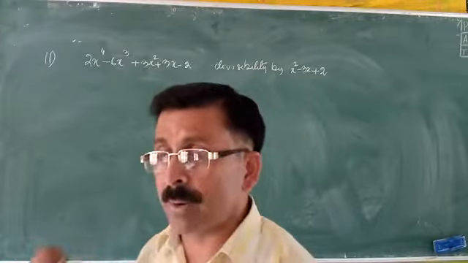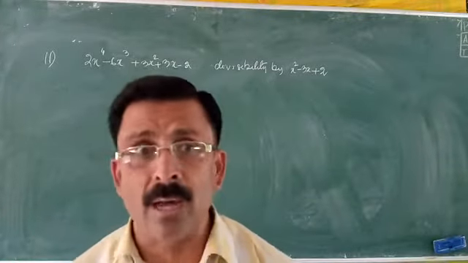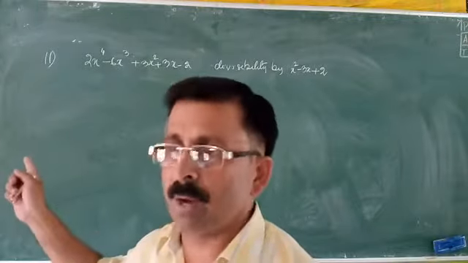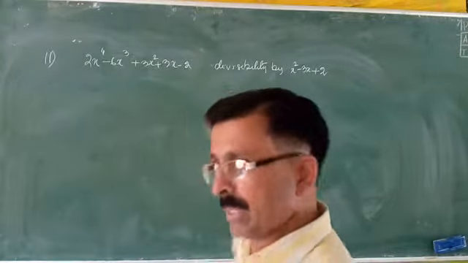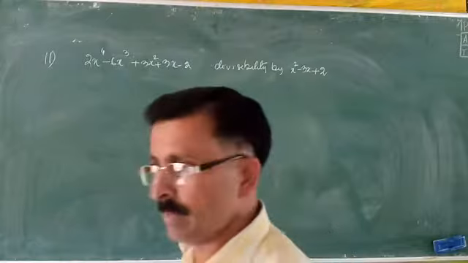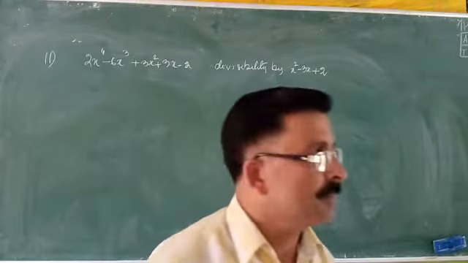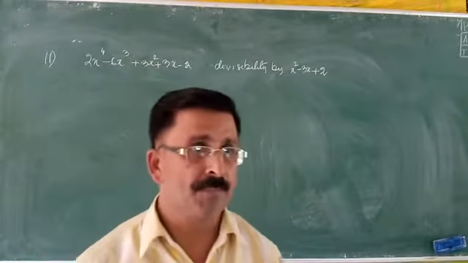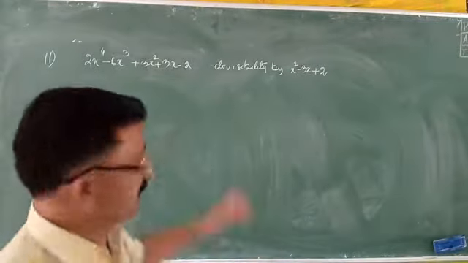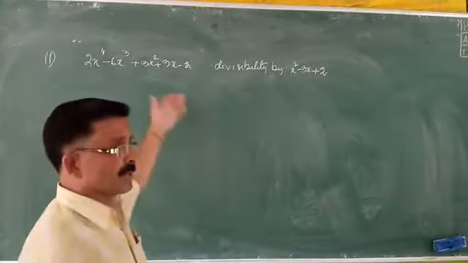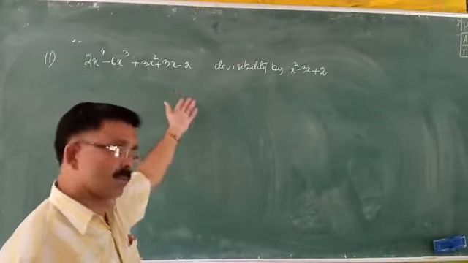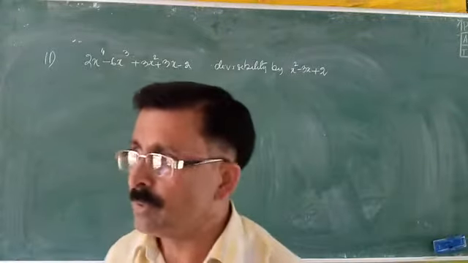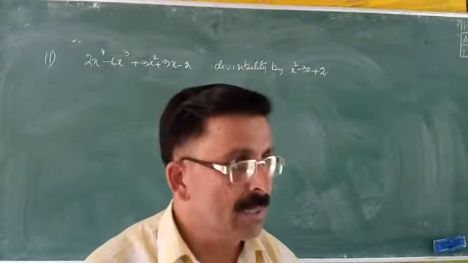Today we have a similar question, but we are now not allowed to divide. We have to factorize this, or we can say we have to check its divisibility by this number without actual division. Is the question clear? So, how can we do that? We are not allowed to divide it. We could check its divisibility or factorize this number by actual division method, but we are not allowed to do that.